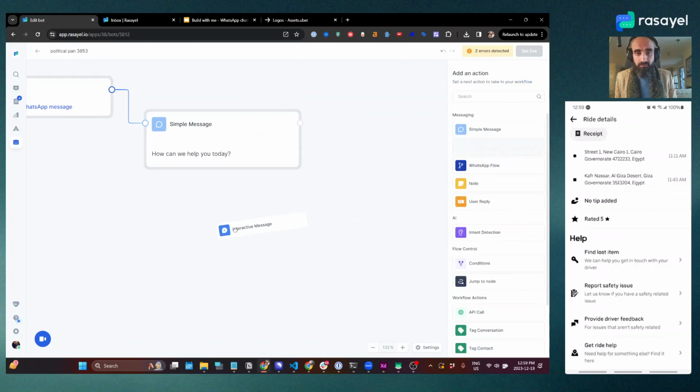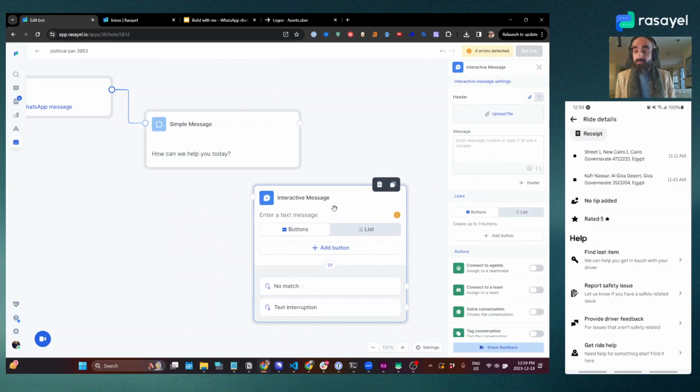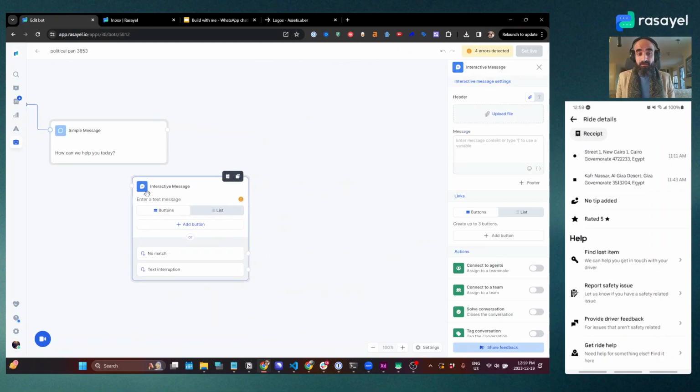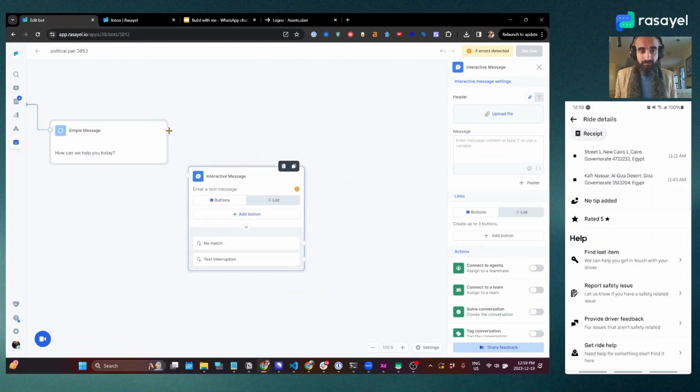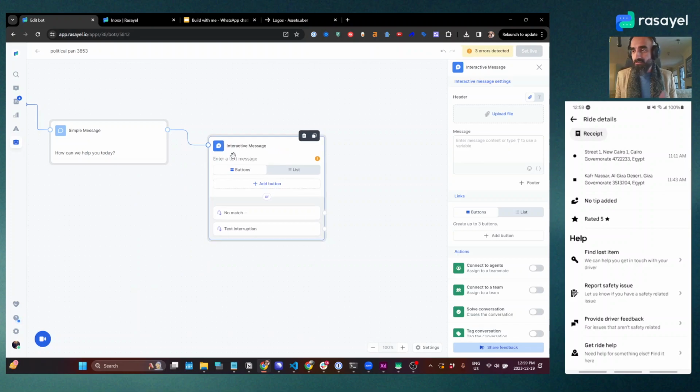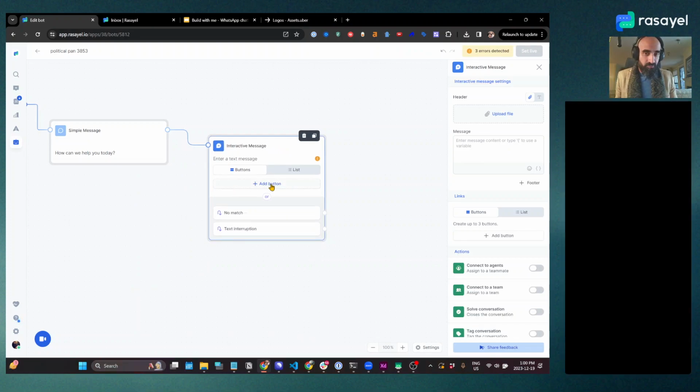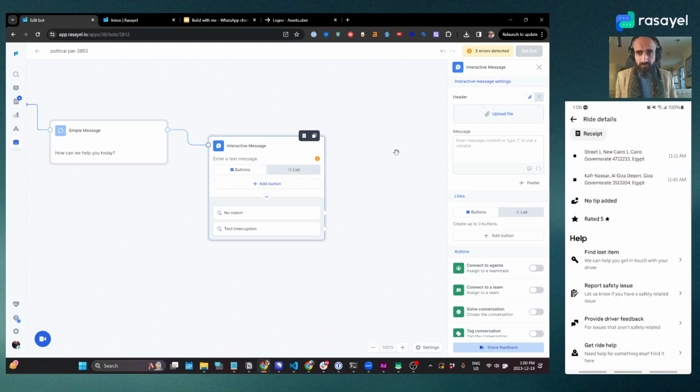now an interactive message. An interactive message on WhatsApp is one that has multiple buttons and options that users can choose from and stuff like that. So we'll start with that right away.